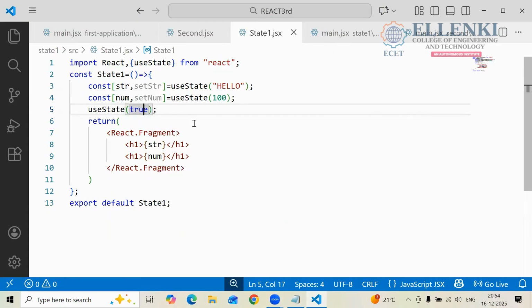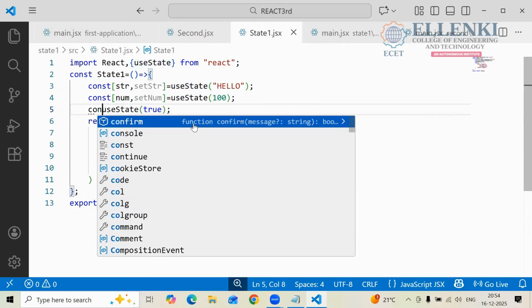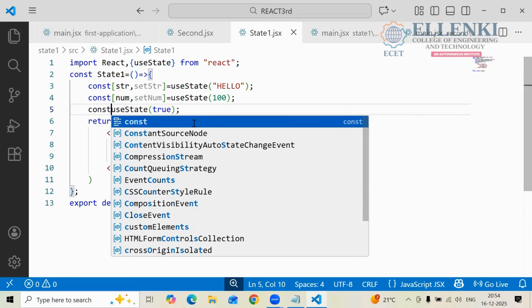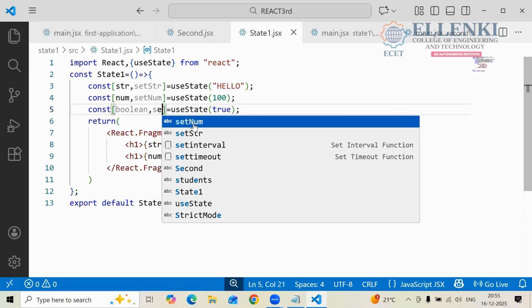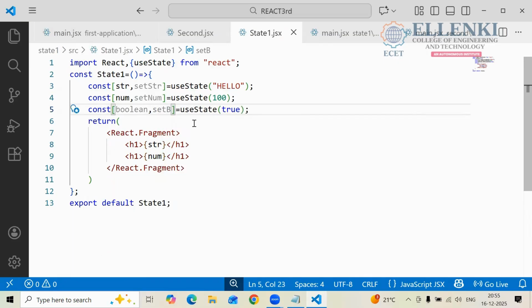Now I want to store this true in one particular variable. How can I take that one? Constant. Which symbol do I have to take here? Arrow symbol I have to take here. Constant, and here equals to. Now what is the value here? I am taking a Boolean value. So my wish, that is the Boolean. If I want to change the data, what do I have to use here? setBoolean. B should be capital. setBoolean.